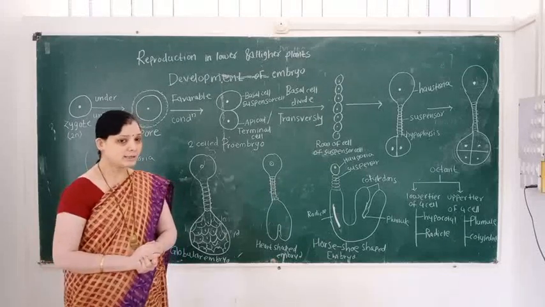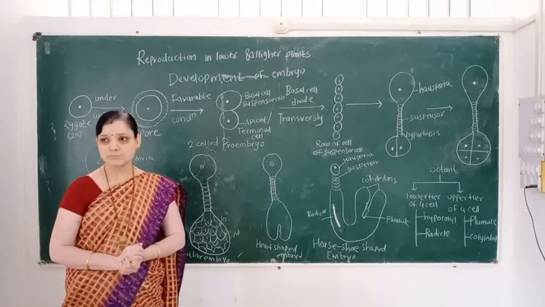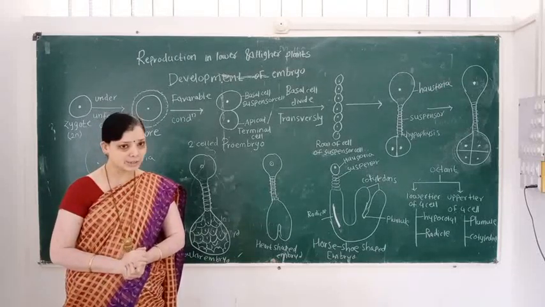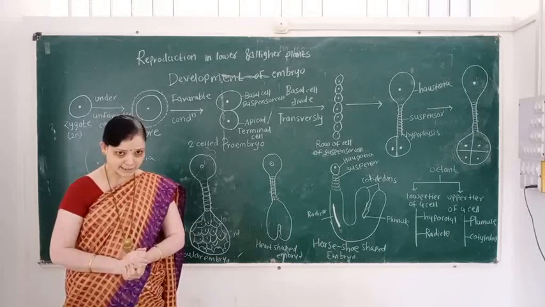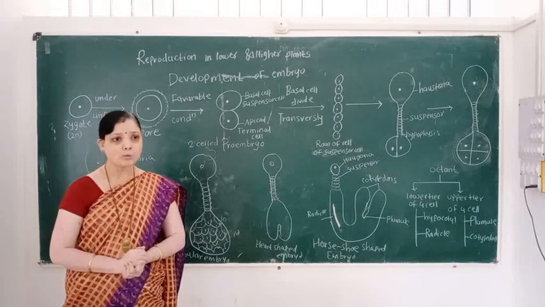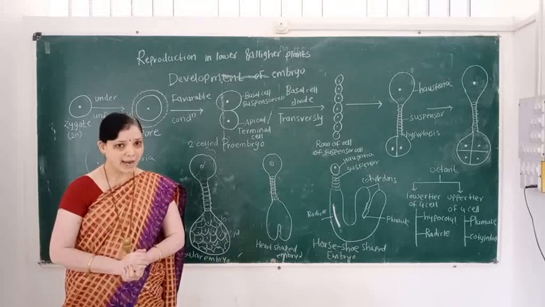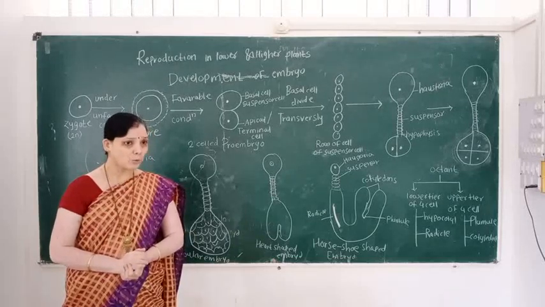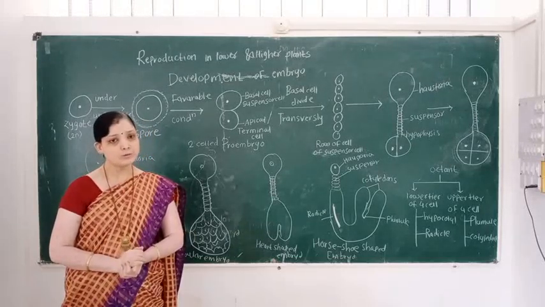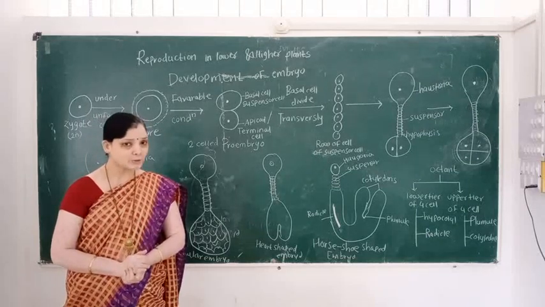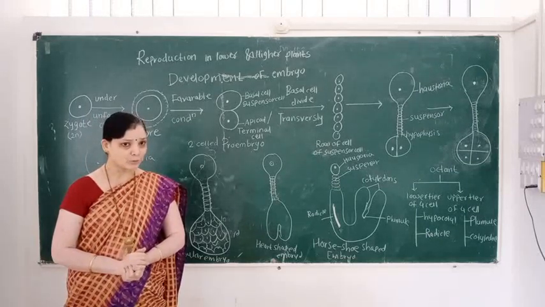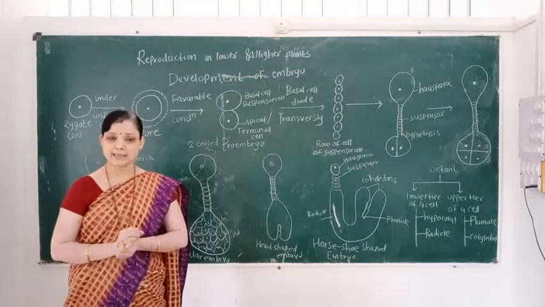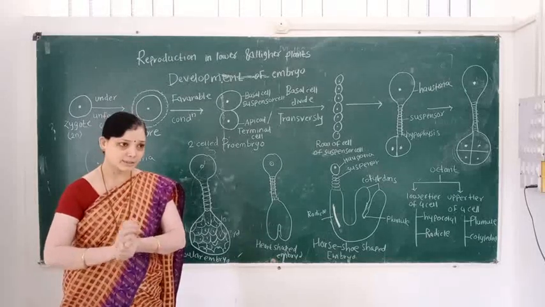Repeat this definition. Post-fertilization changes are a series of changes that take place inside the ovary and ovule along with the development of endosperm and embryo. These changes are known as post-fertilization changes.